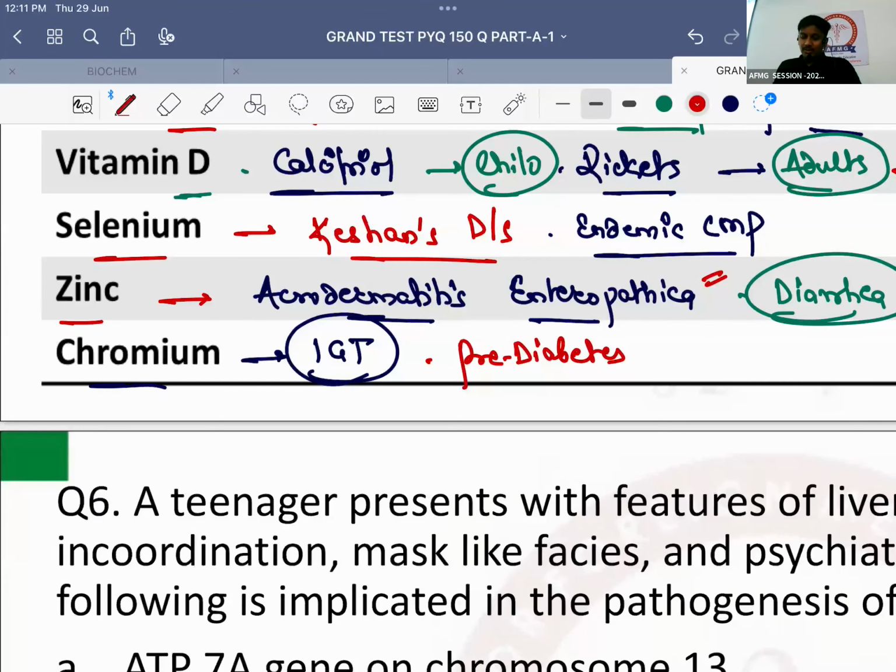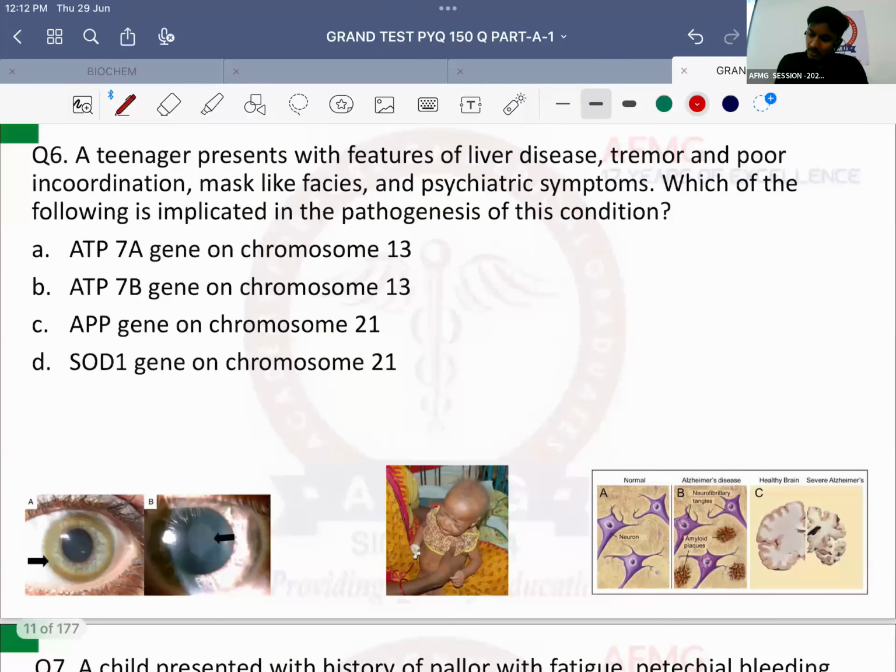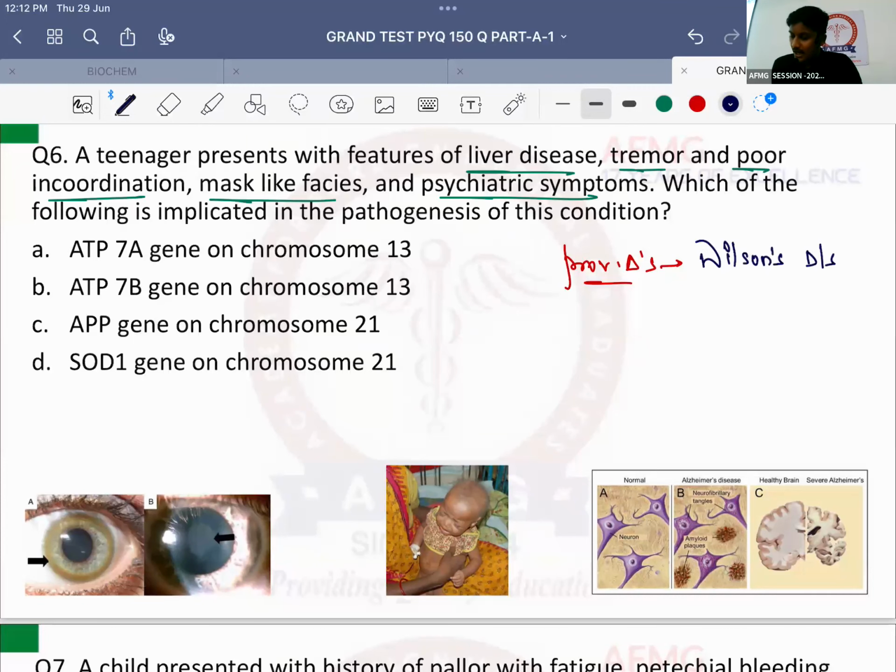Let's go. Question number 6 now. It says a teenager presents with features of liver disease, tremor, poor coordination, mask-like faces, and psychiatric symptoms. Which of the following is implicated in the pathogenesis of this condition? Provisional diagnosis is Wilson's disease. And Wilson's disease is due to copper toxicity or copper deficiency? Copper. So Wilson's disease is due to copper excess or copper toxicity inside the body.